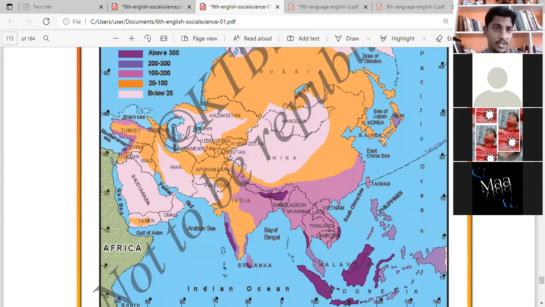Now this is the lowest rainfall. From low to high, this place will have low rain. This will have more than that, and that will have a little more than that, and the last one has the highest rain. That place will be always raining. So first, let's see the places with above 300 centimeters of rain. Which are the places you see in the map? Here in the Western Ghats. Western Ghats is a mountain area. This area will be always raining, here in India.